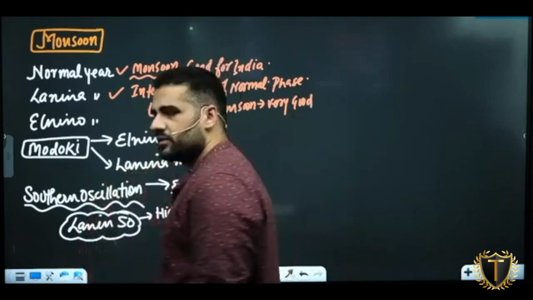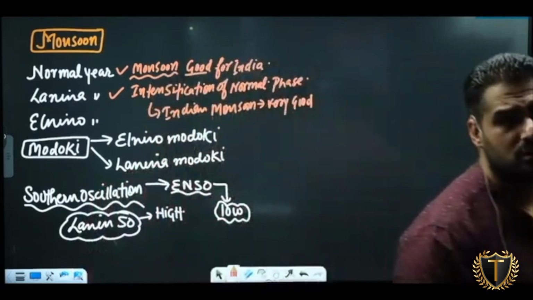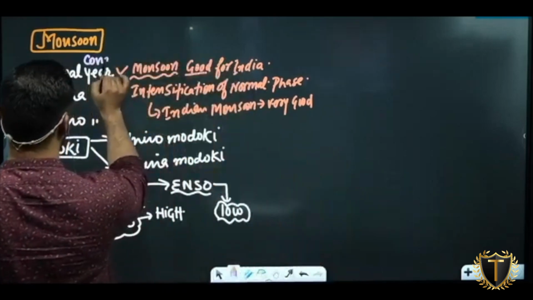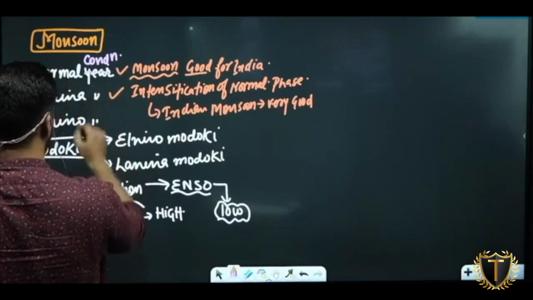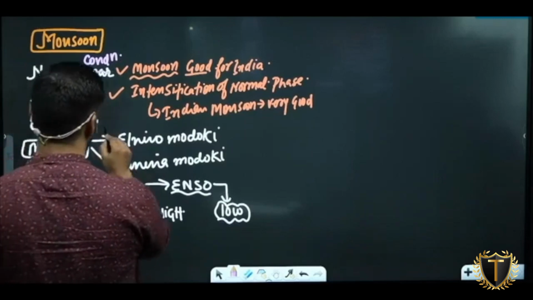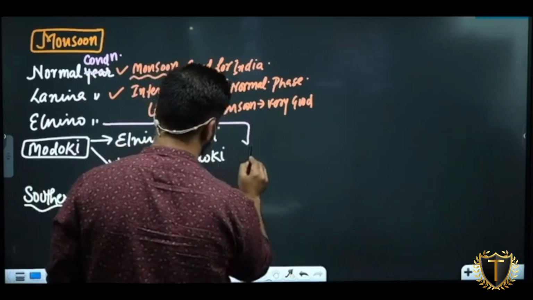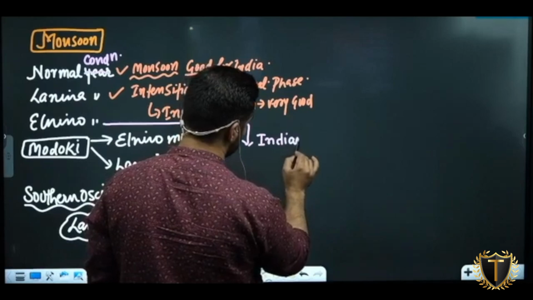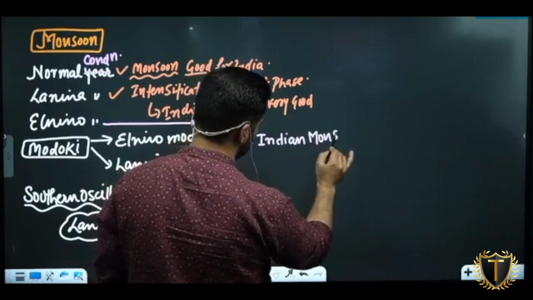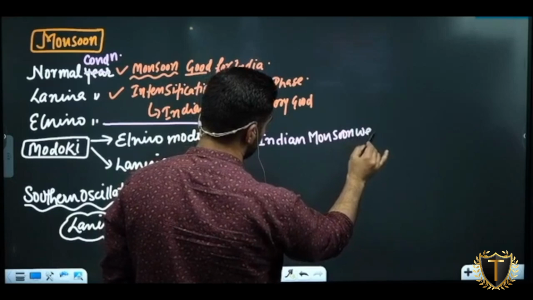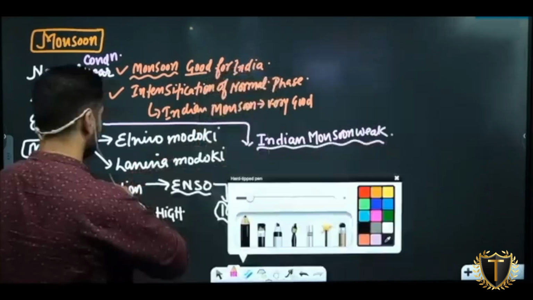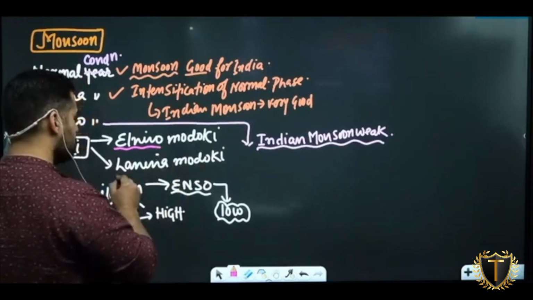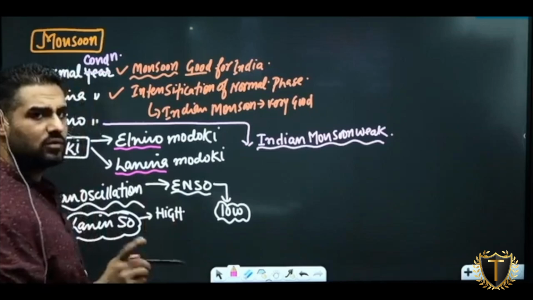So whenever there will be a La Nina, what will be the Indian monsoon? Rather than normal year, we can even call it normal condition. It will be El Nino condition, La Nina condition. Whenever there is El Nino, Indian monsoon will be very weak. Modoki, El Nino means good for India or bad for India? Bad for Indian monsoon. La Nina means good for India.